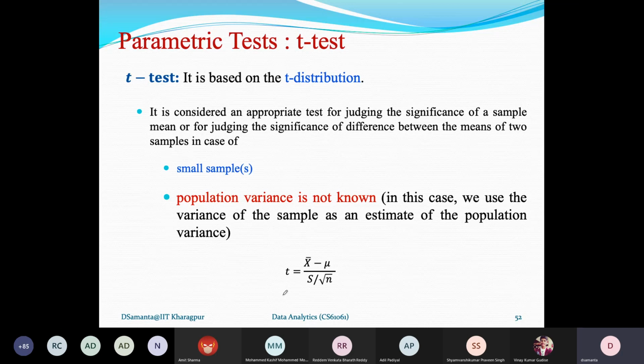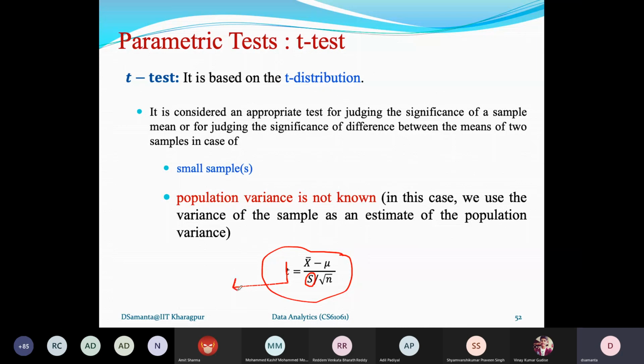On the other hand, the T test is applicable when, again, the population follows a normal distribution. And usually the t-test is applicable even when a small sample size is given to you. And another important condition is that the population variance is not known. Now here is the formula. As you see, it is similar to the Z distribution formula. The only difference you can note is the S. This S is actually the sample statistic, that means the sample standard deviation. Having all these values, the t value can be calculated.